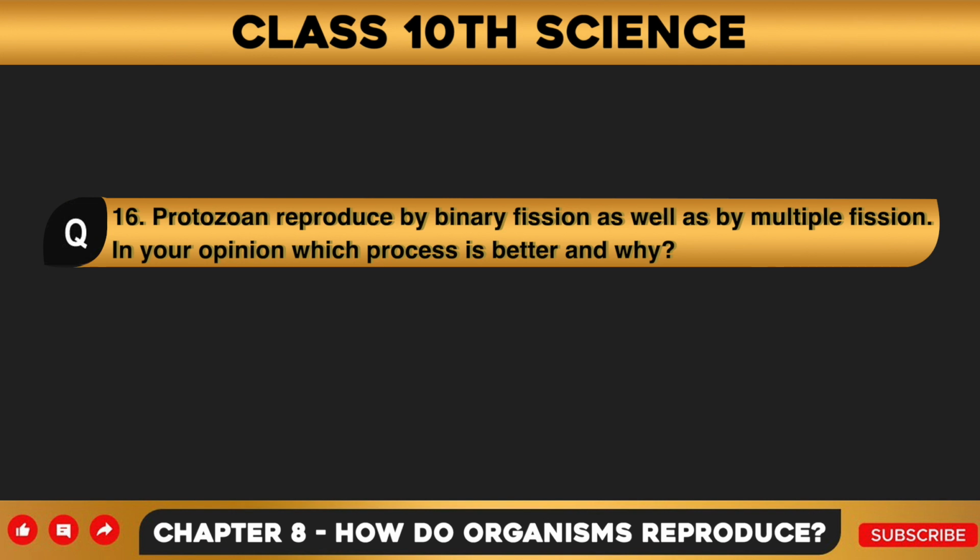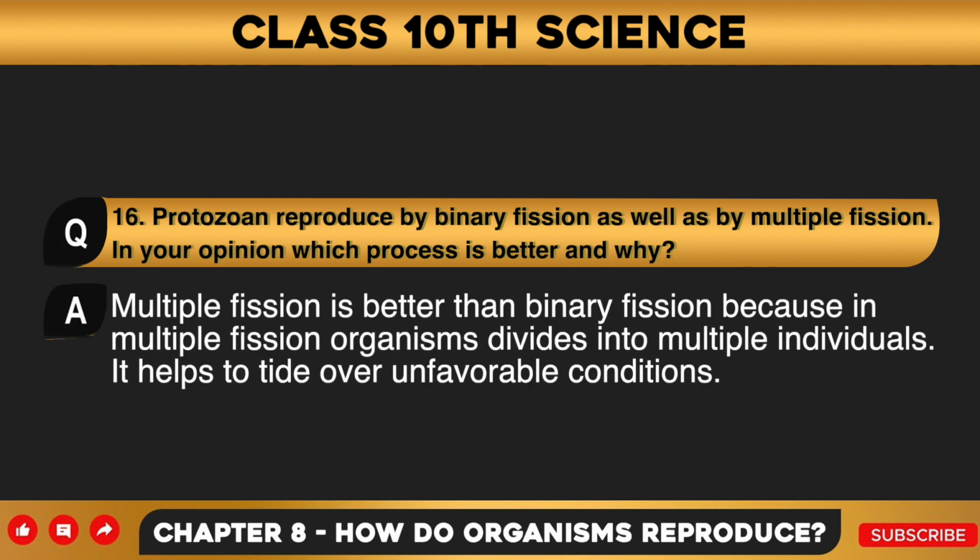Question number 16. Protozoans reproduce by binary fission as well as by multiple fission. In your opinion, which process is better and why? Answer to this question is, multiple fission is better than binary fission because in multiple fission, organisms divide into multiple individuals. It helps to tide over unfavorable conditions.